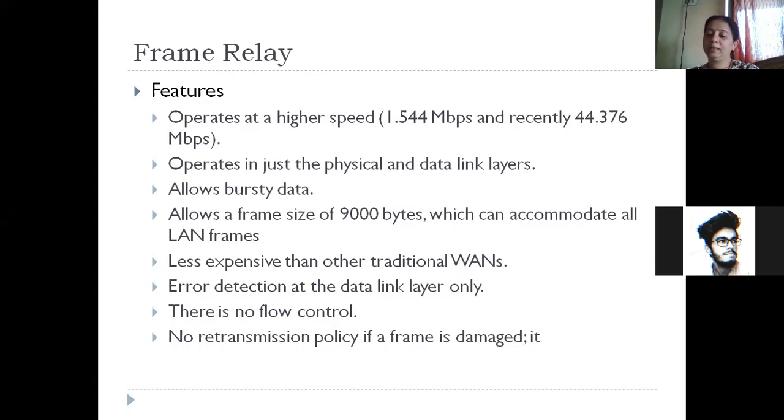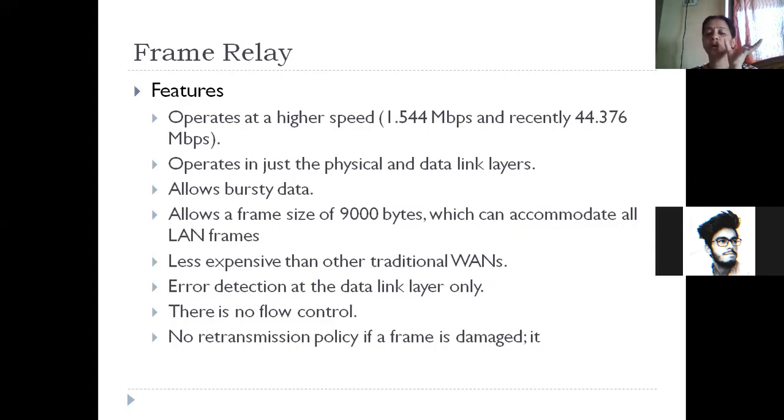Only when you get connected to the internet is there traffic. That time your computer is sending data. Other times your computer is idle. So there are bursts of data. All of a sudden, there's a lot of data to be sent. All of a sudden, there's nothing to be sent from the computer. This is called bursty traffic, or bursty data. Burst means all of a sudden you have a lot of data to send, and all of a sudden there's nothing. So for such bursty data, frame relay was a very useful service.